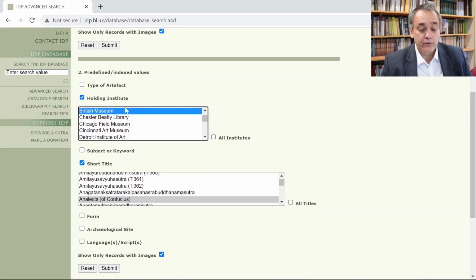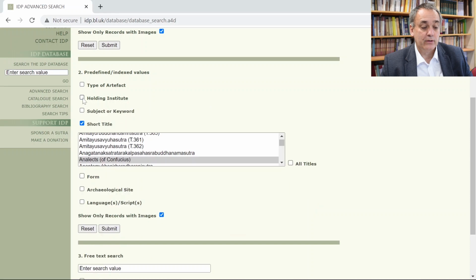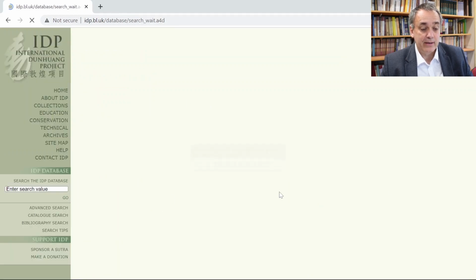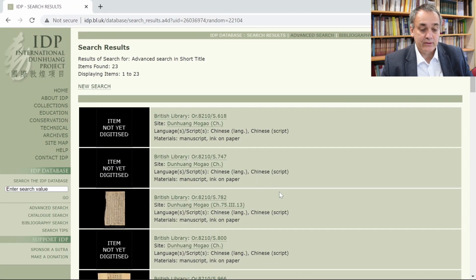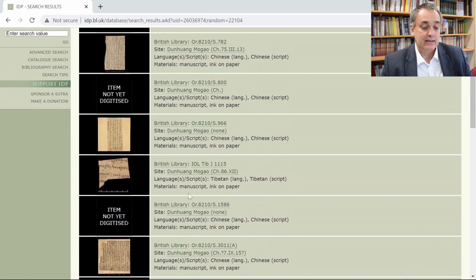And this can be quite useful if you want to limit your search to a specific institution. But we don't want to do that right now. So let's go with this. We select the Analects of Confucius, and then we hit Submit, and we'll see what happens. And this time the search was quite a bit faster, and we can see we get 23 results. Some of them are not digitized yet, but they're already in the database, so you find them easily.